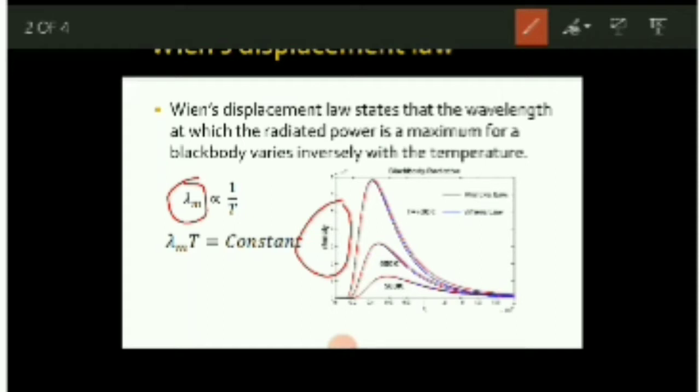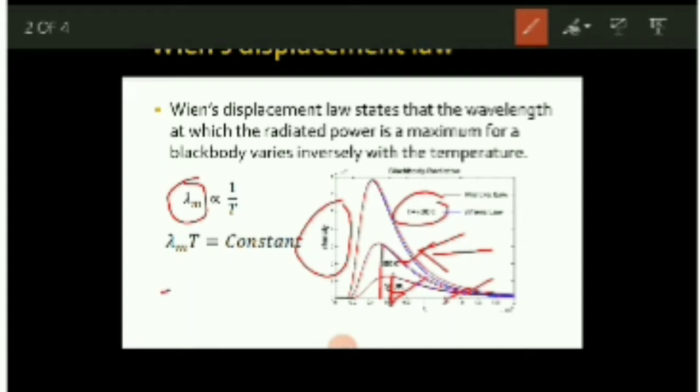Here lambda m is inversely proportional to the temperature. You can see the graph here. There are three graphs. One graph is for temperature 700, one is for 600 Kelvin, and one is for 500 Kelvin. Okay, so let's get into that. Here for temperature 500 Kelvin, lambda m is near about 0.6. Now for the 600 Kelvin temperature, lambda m is shifted, that means shifted towards the origin, towards the intensity axis, towards 0.